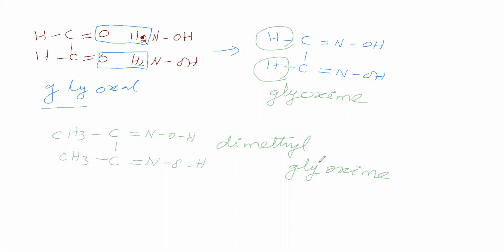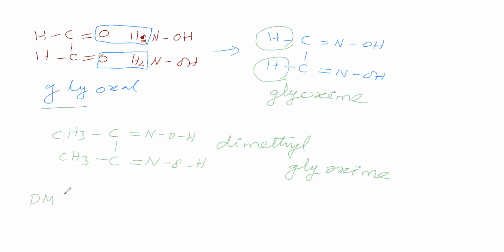Okay. Now this dimethyl glyoxime in ammonium hydroxide acts as a monobasic acid.